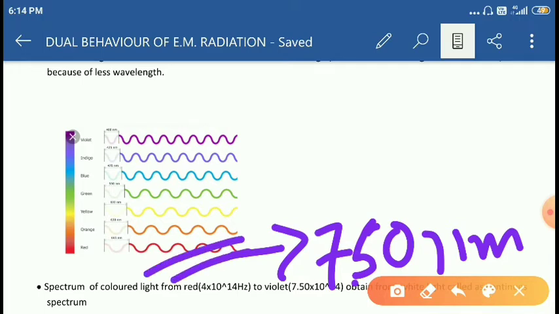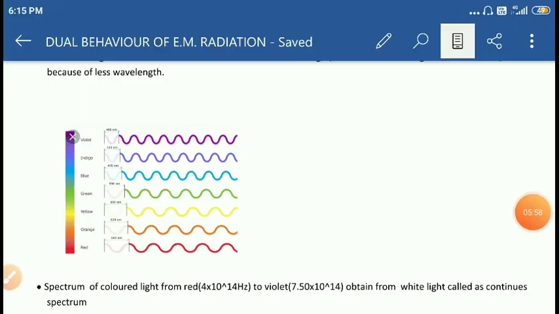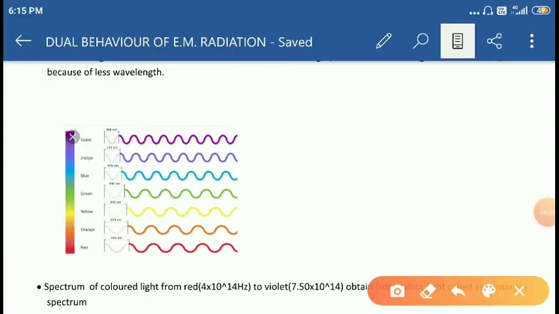It means when white light interacts with atoms, ions or molecules, the atoms absorb the white light.